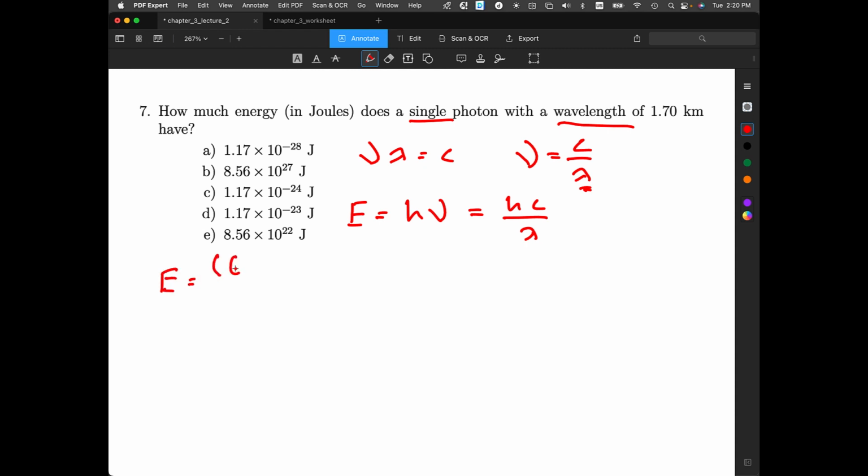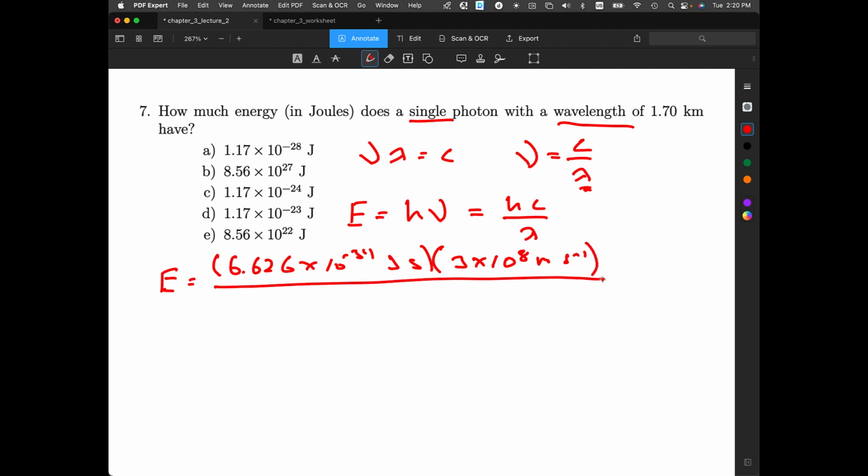Planck's constant is 6.626 times 10 to the minus 34th joule second. Again, it's on the front page of the worksheet. Speed of light is 3 times 10 to the 8th meters per second, also on the front page of the worksheet. Our lambda is given as 1.7 kilometer, and the K stands for 10 to the third. So I just write that for K, and then I have meter. Meter will cancel meter, second will cancel second, and I'll be left with a joule.